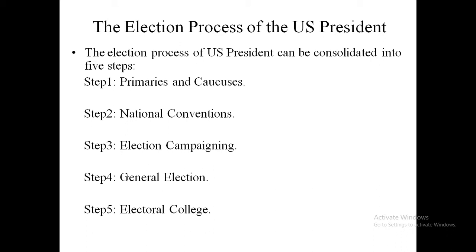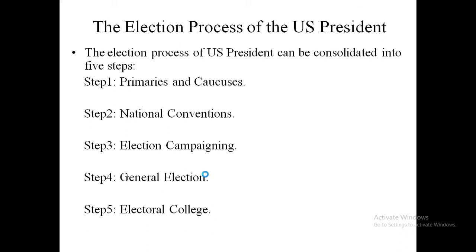In these general elections, all the eligible common people of the United States participate, and they elect, but they do not elect the president. They elect electors. These electors constitute the electoral college, and ultimately this electoral college will elect the president. Hence, in the US, the president is elected indirectly. Now I will discuss all the steps one by one.